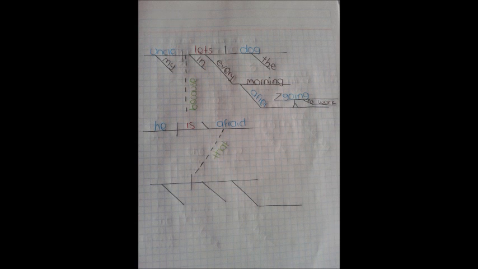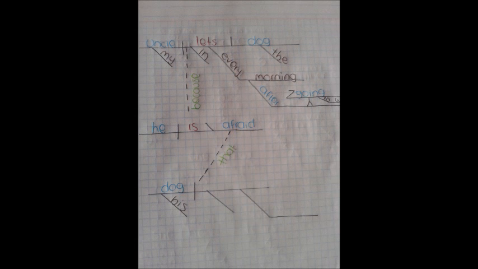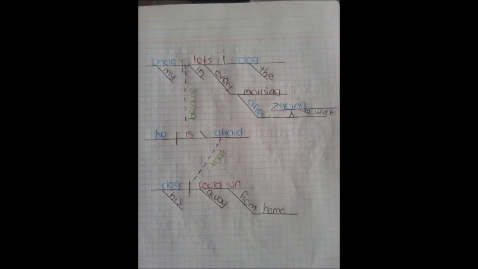That is a relative pronoun. Dog is a common noun and the subject. His is a possessive adjective. Could run is a verb phrase in which could is a modal and the main verb is run. Away is an adverb. From home is a prepositional phrase.